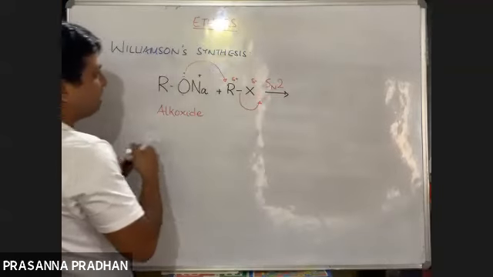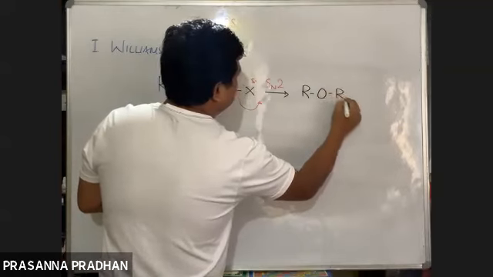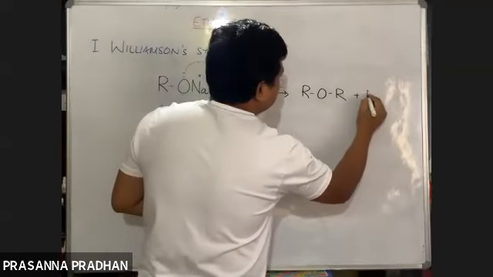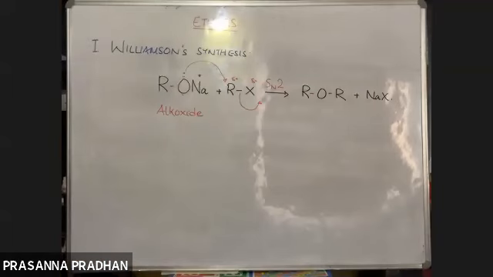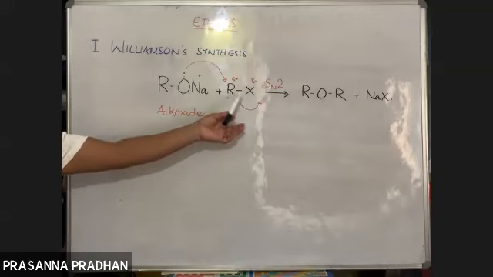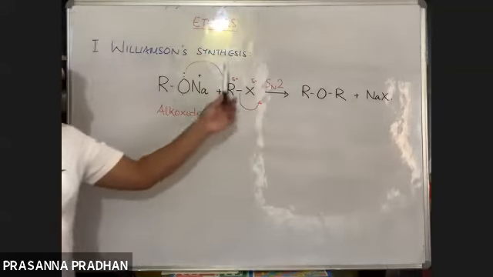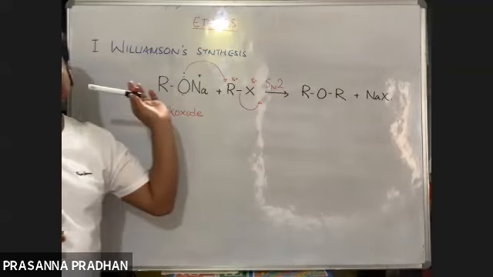Here ethers are formed, plus we get the sodium salt NaX. So in order to prepare ethers via Williamson synthesis, what do we require? We require an alkoxide ion and an alkyl halide. So there are two alkyl groups. One alkyl group comes from the alkyl halide and the other alkyl group comes from the alkoxide ion.